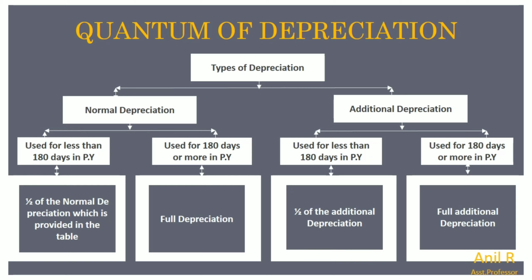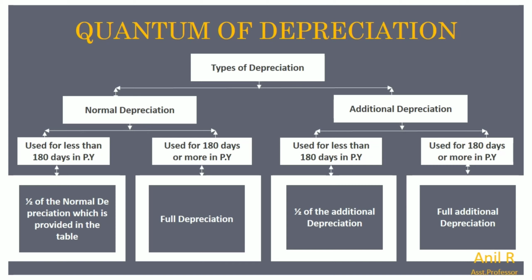Under that, if any asset is used for less than 180 days in the previous year, then we need to apply only half of the normal depreciation which is provided in the table. If the asset is used for 180 days or more in the previous year, then we need to apply the full rate of depreciation.